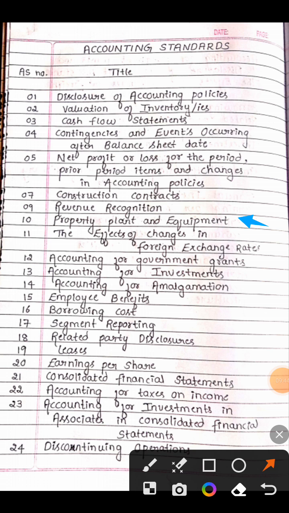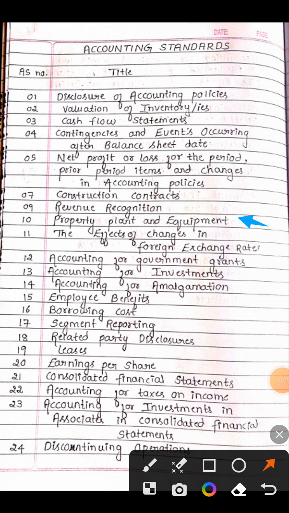Hope you all have closed your eyes. AS10 property, plant and equipment. So we have learned from first AS to 10 except AS6 and AS8, which have been omitted.